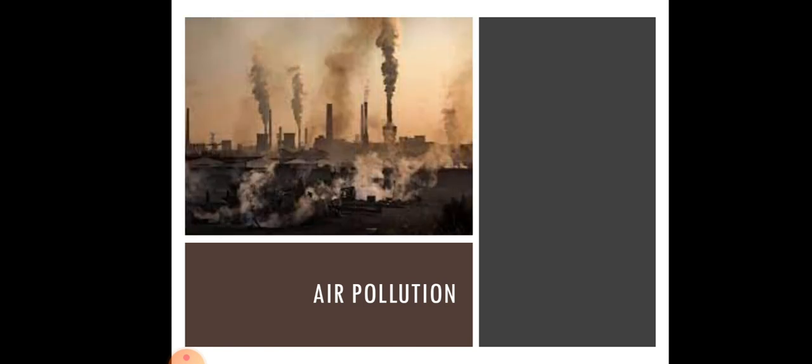Now what is air pollution? We have seen scenarios like this. The increase in the content of harmful substances in the air is called air pollution. So when harmful substances are added to air, it is called air pollution. Now what are the effects of air pollution? The first effect is acid rain.